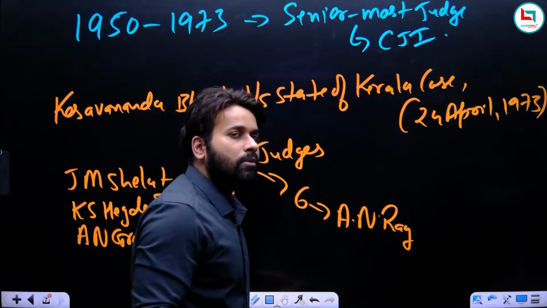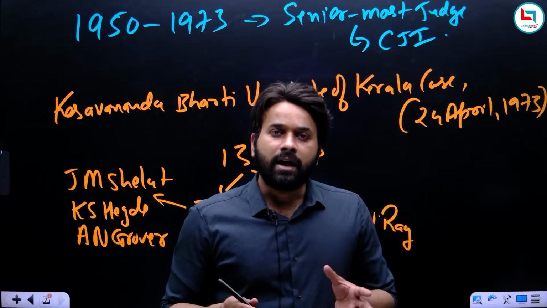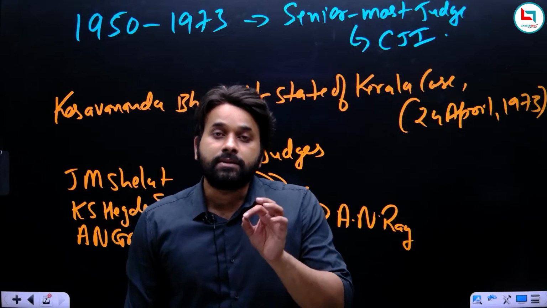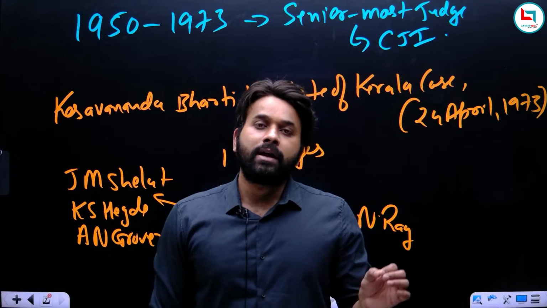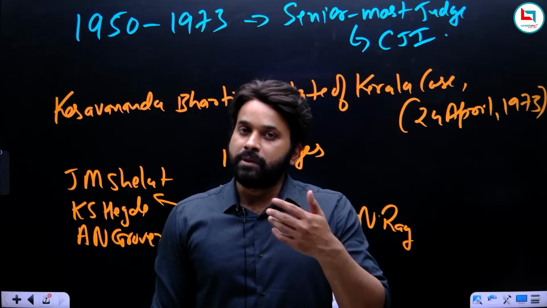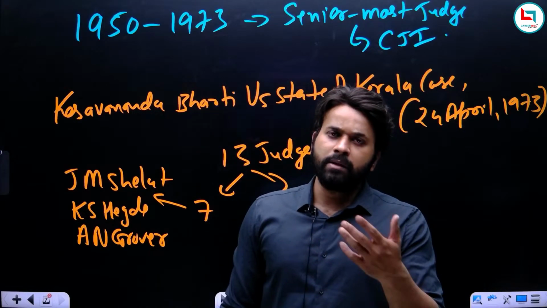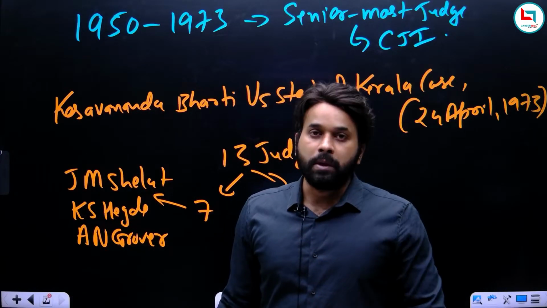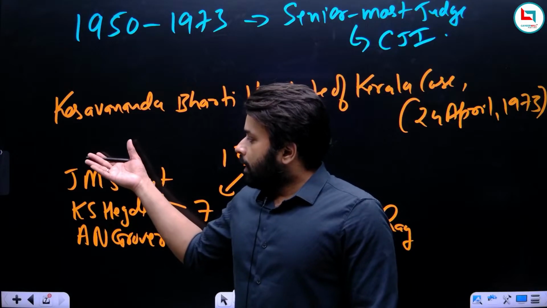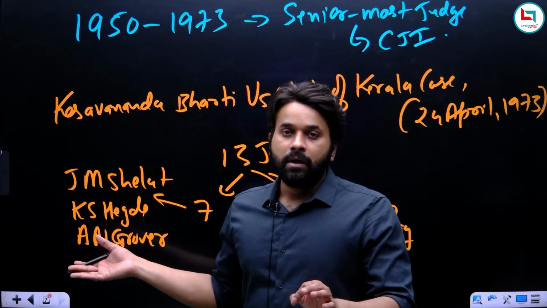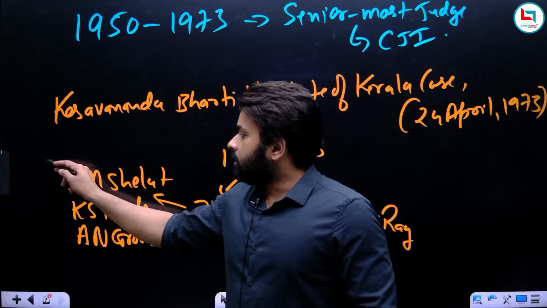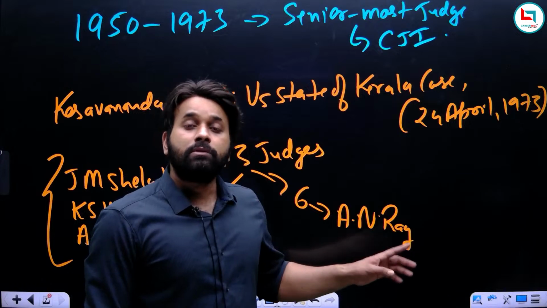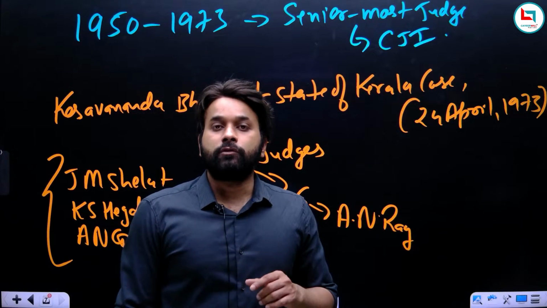Now, why have we written the names of these 4 judges out of 13? The answer is, see, from 1950 to 1973, there was a convention that the senior most judge of Supreme Court will be appointed as CJI. So, who should be the next CJI? Obviously, the senior most judge of Supreme Court. Now remember, these 3 were the 3 senior most judges of Supreme Court. So ideally, anyone from them should have become the Chief Justice of India, because these were the 3 senior most judges of the Supreme Court. And why have I written his name? Because he was the 4th senior most judge of Supreme Court.